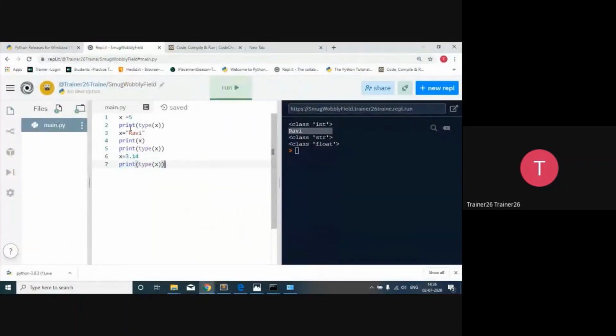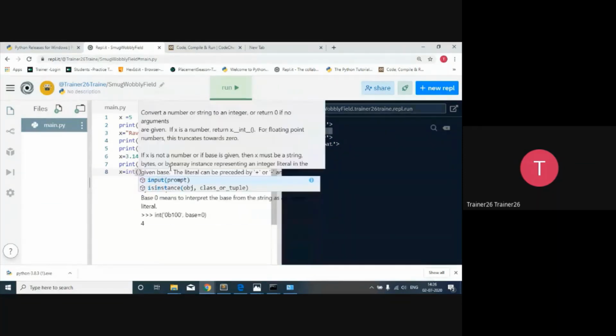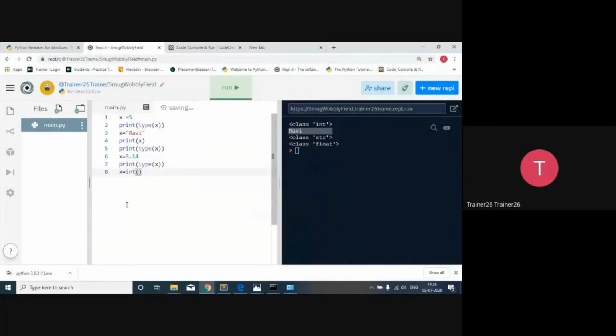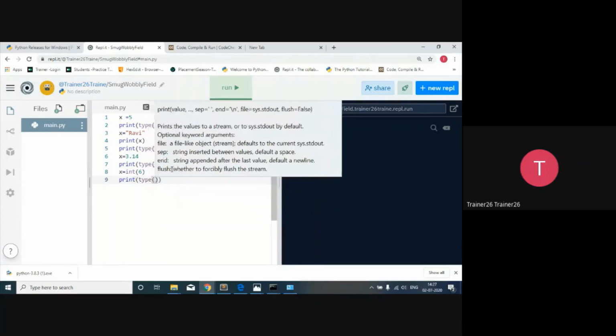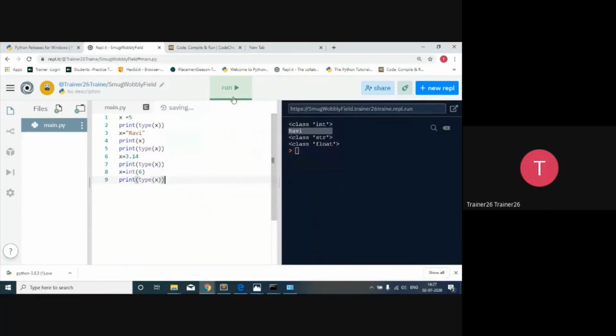Here we can see that right now we are going to consider this as an x. Here we consider x as 3.14, or we go to the next line and say x equals, originally that particular variable is of floating point type, and I want to convert that particular value to an integer. So now it's going to become an integer, and when I try to print it, I have to say type of x, and then it's going to tell me the actual type at this position. So again it's going to become an integer.